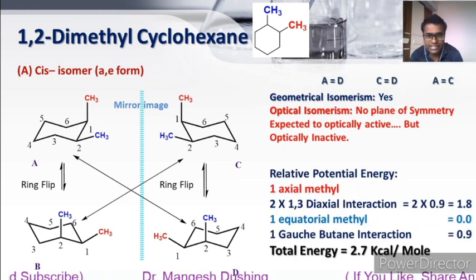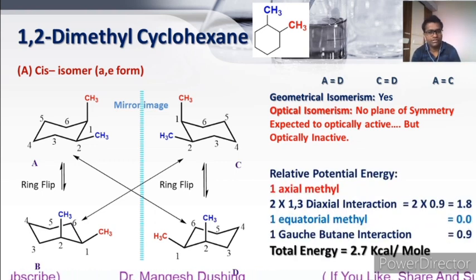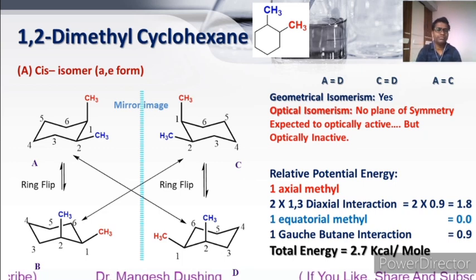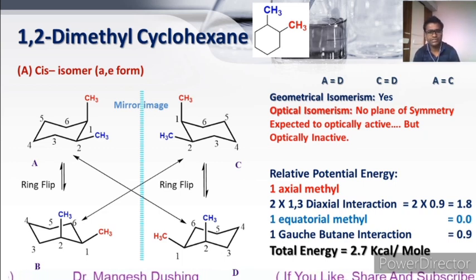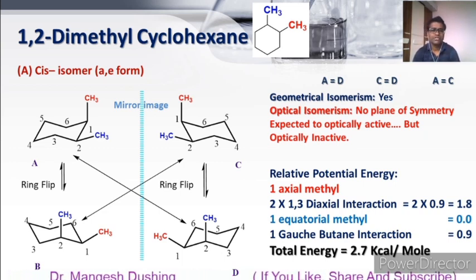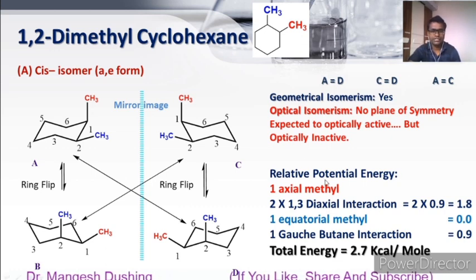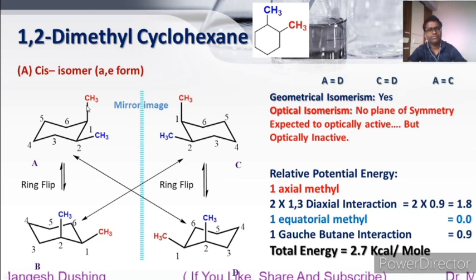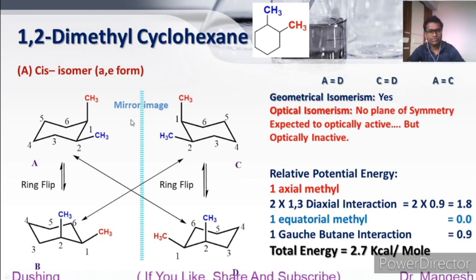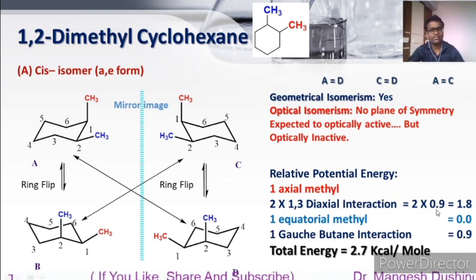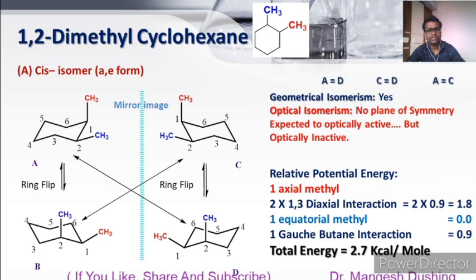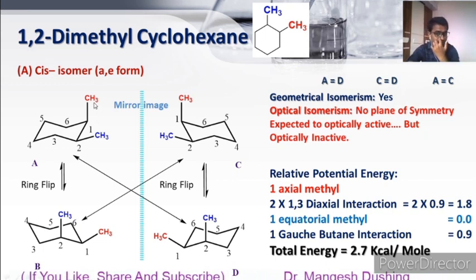Now we will see the relative potential energy of this molecule. So in the four structures, as we know all four structures are the same, there is one axial methyl group. Each axial methyl group, as we already saw, shows two 1,3-diaxial interactions. One 1,3-diaxial interaction increases energy by 0.9 kilocalorie per mole, but one methyl always shows two 1,3-diaxial interactions.